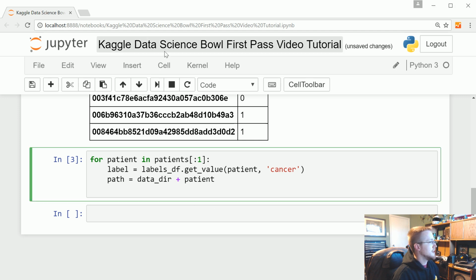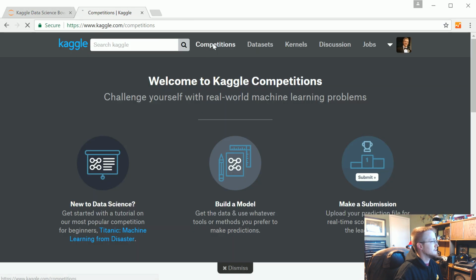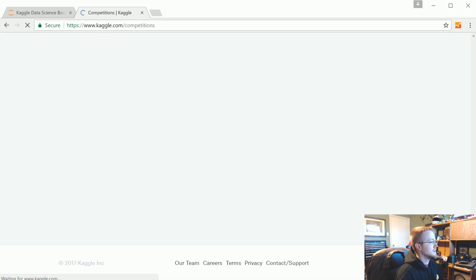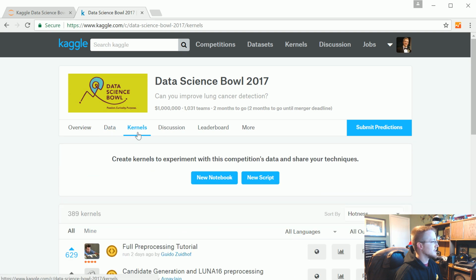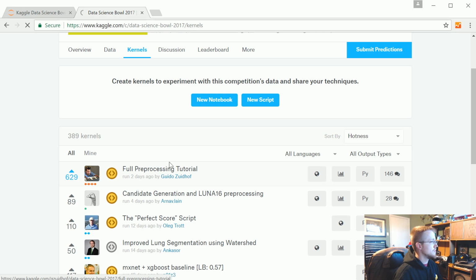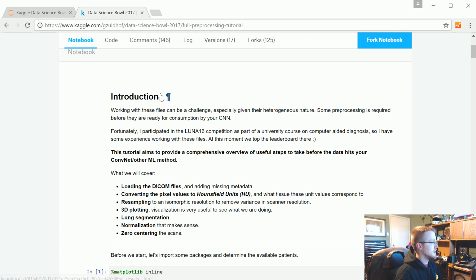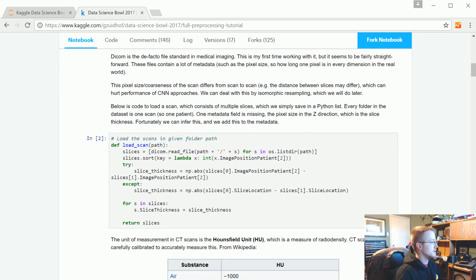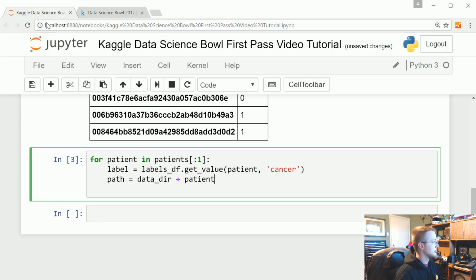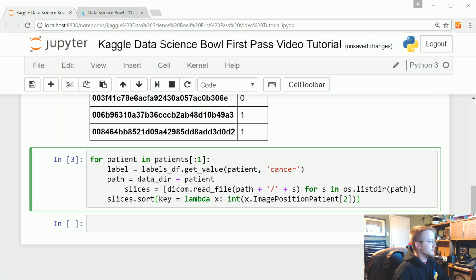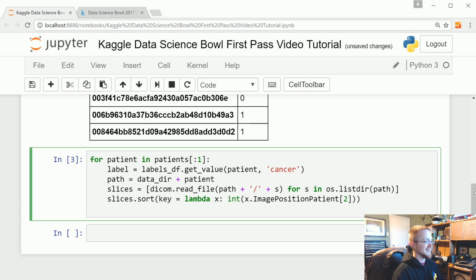Copy. And just for the record, let me bring this up so everybody else can copy along with me. It was from Kaggle.com, competitions. Kaggle, you're going slow, man. Data Science Bowl, kernels, full pre-processing tutorial. And what I want are these lines right here, fantastic. Copy, coming over here, paste. I couldn't have said it better myself. So we're going to take those.